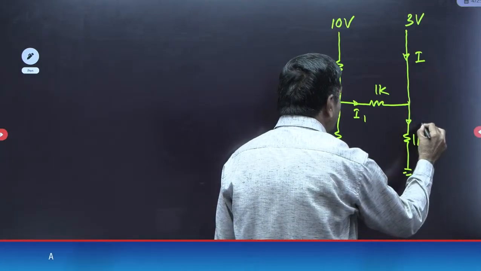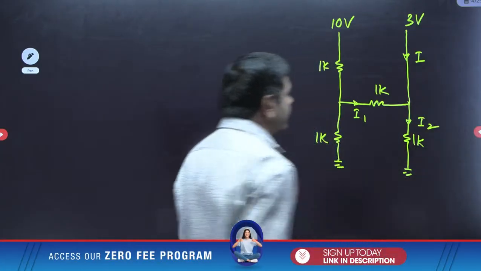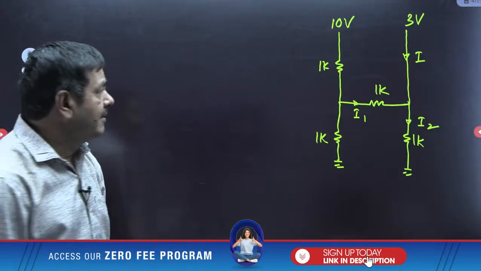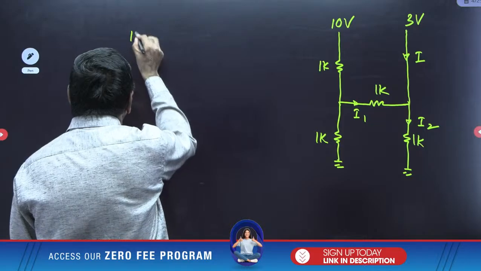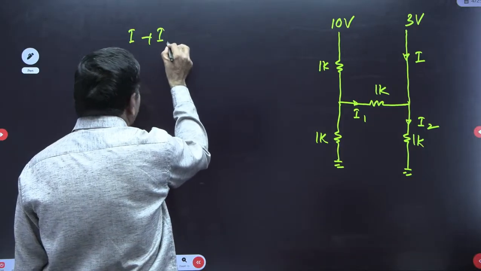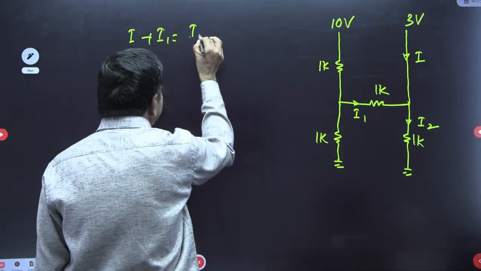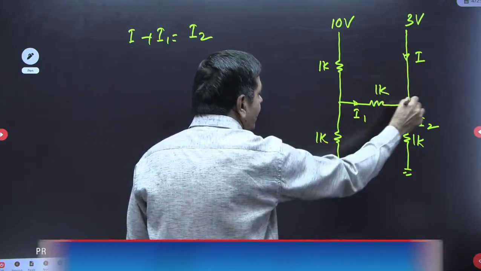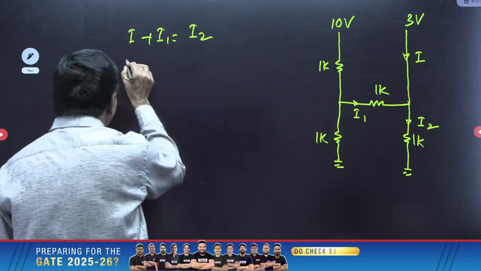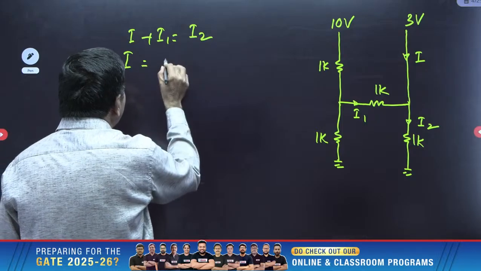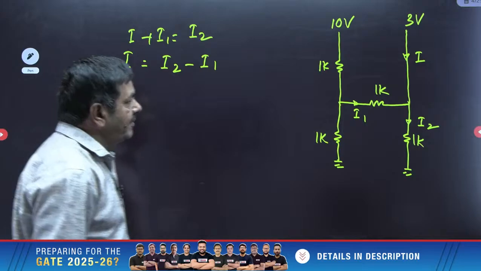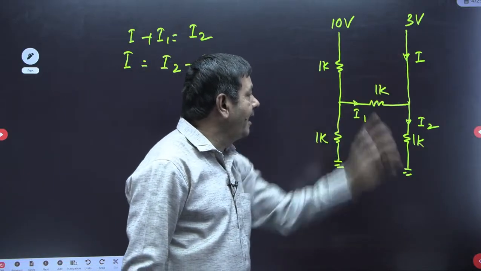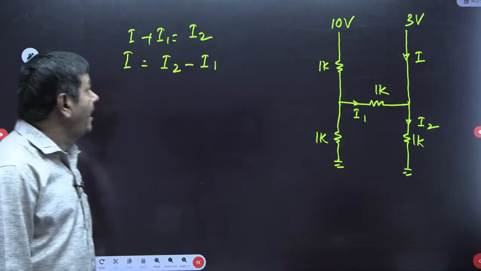I plus I1 equal to I2, I have taken as I2 for example here now. You know very well, I plus I1 equal to I2. I want I. What is I? I equal to I2 minus I1 only. I2 minus I1 is nothing but I is possible.